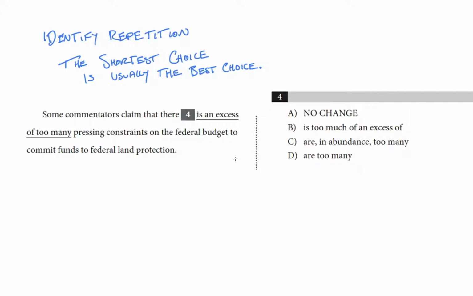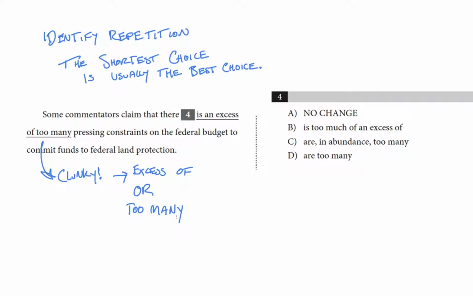Some commentators claim that there is an excess of too many pressing constraints on the federal budget to commit funds to federal land protection. Whew, excess of too many immediately strikes me as clunky and repetitious. If I were just going to edit this sentence, I'd say there is an excess of, or there are too many. Because right now, that's just too much at once. Excess of is redundant with too many. If I were going to fix that sentence, I would just choose one.